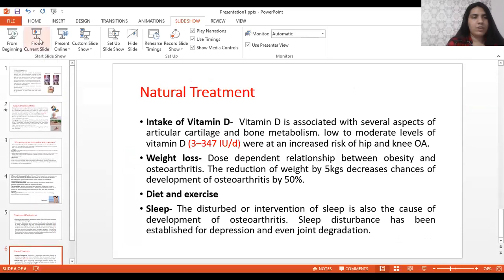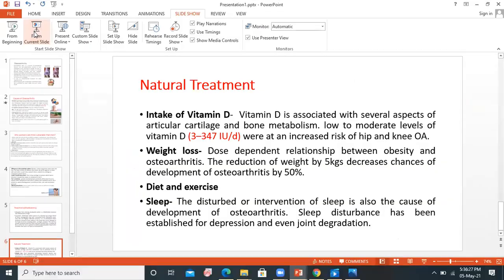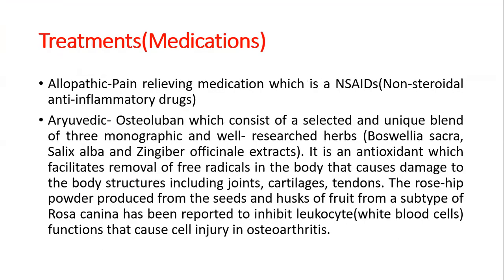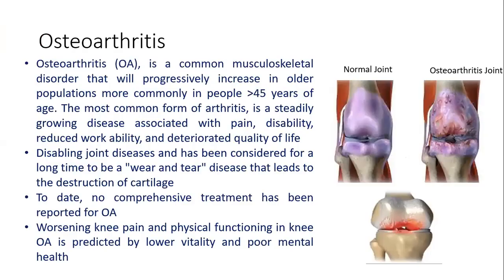Here we are going to discuss what is osteoarthritis. It is a common musculoskeletal disorder which we can see in the older population, that is above 45 years of age. It is the most common form of arthritis. It causes pain, disability, reduced workability, and deteriorated quality of life.